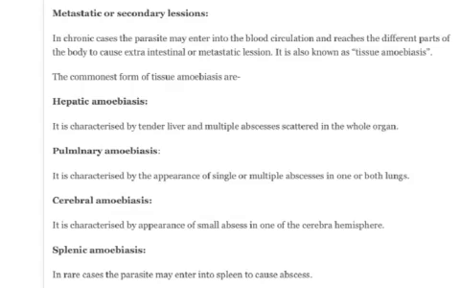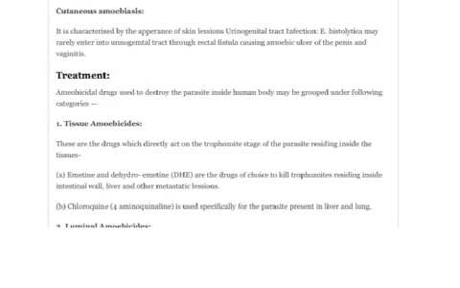In the liver it is called hepatic amoebiasis, which causes abscesses in the liver; pulmonary amoebiasis in the lungs; cerebral amoebiasis in the cerebral hemisphere of the brain; and splenic amoebiasis. In rare cases the parasite may enter the spleen also and cause abscesses there. Cutaneous amoebiasis is characterized by the appearance of skin lesions. In the urinogenital tract, Entamoeba histolytica may rarely enter through a rectal fistula, causing amoebic ulcer of the penis and vaginitis.